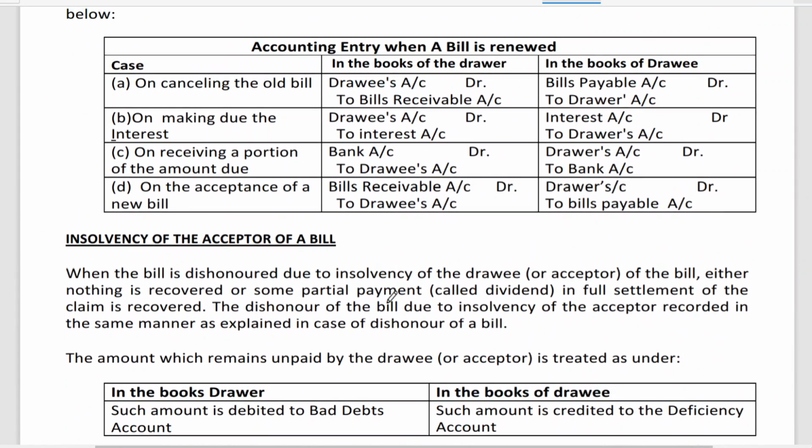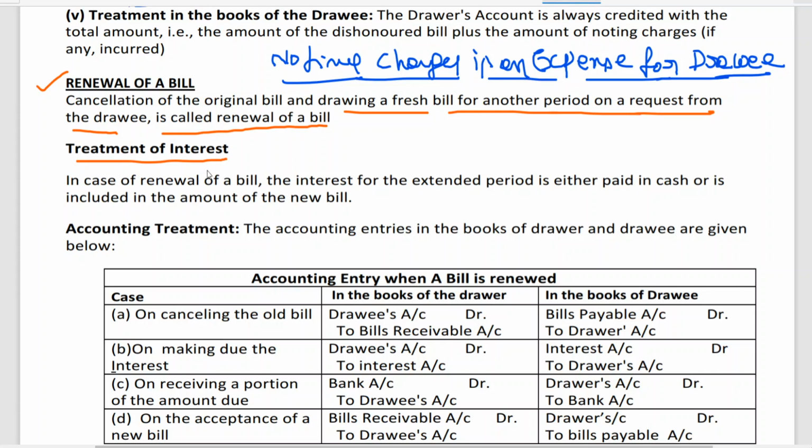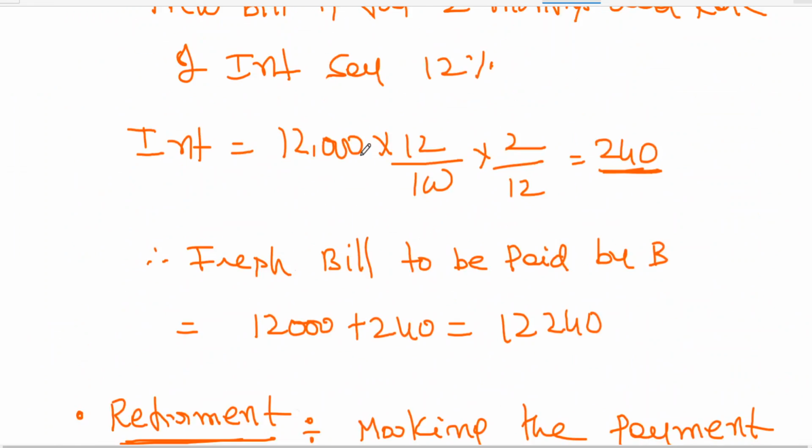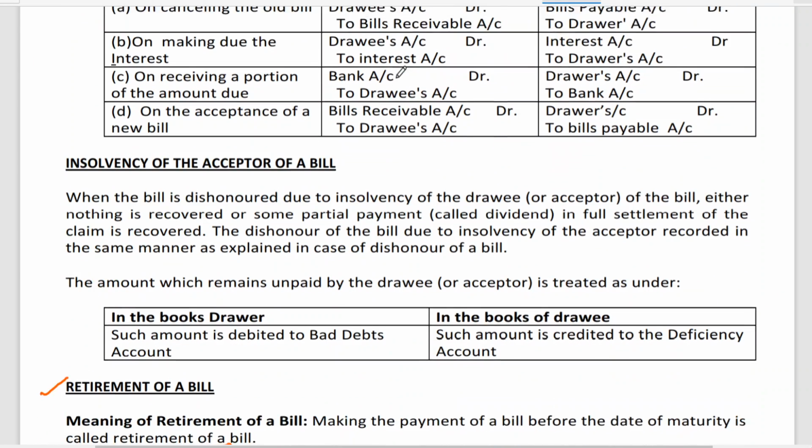Now let us see the entry for renewal. Cancellation of the original bill and drawing a fresh bill for another period on a request from the drawee is called renewal of a bill. Treatment of interest. In case of a renewal of a bill, the interest for the extended period is either paid in cash or is included in the amount of the new bill. I have given the example, 240 rupees is the interest that is to be paid. Just now I have given the example. And bill renewal 240. This 240 can be paid as interest or it can be included in the fresh bill.